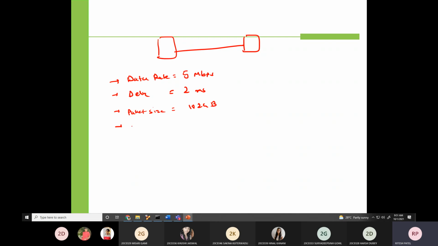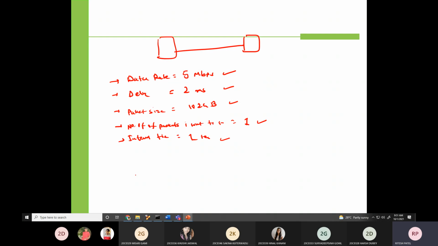Then the number of packets I want to send, that is 1. And interval time, 1 second. So I think this is understood, because we want to send one packet. Any question on the last terminology?